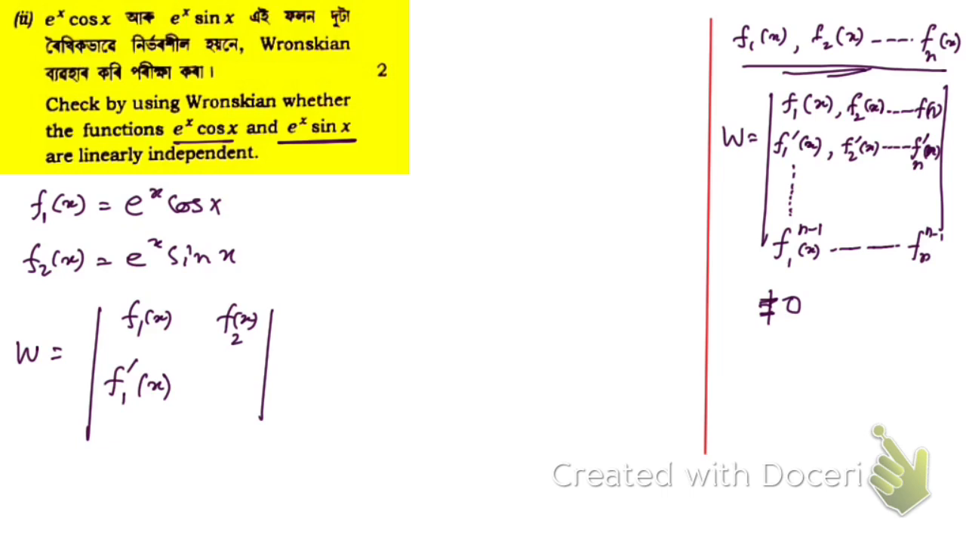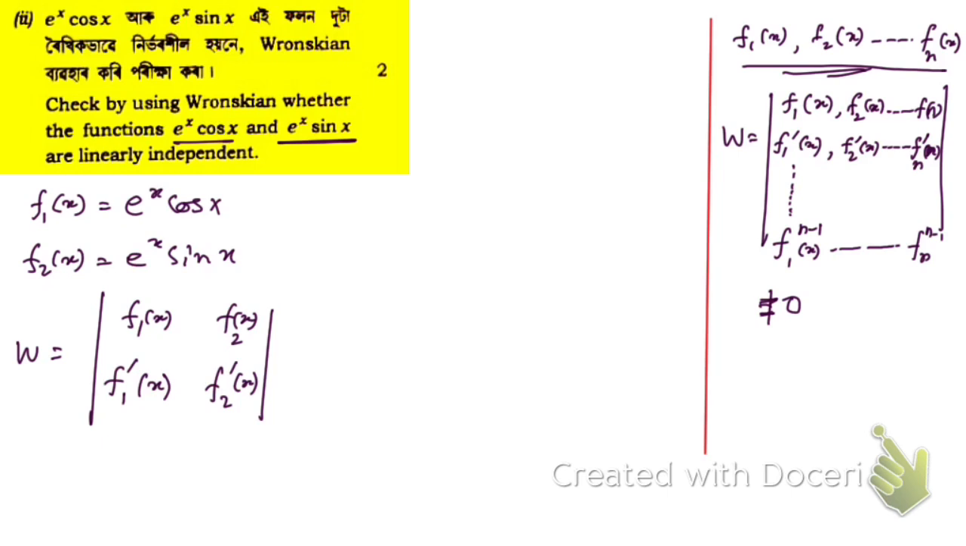If we had, suppose, three functions, then we would have to continue up to the second order derivative as well. For n number of functions, we need to take up to the n minus 1 order derivative. But here we have two functions only, so we end this by taking the first order derivative of f1 and the first order derivative of f2.